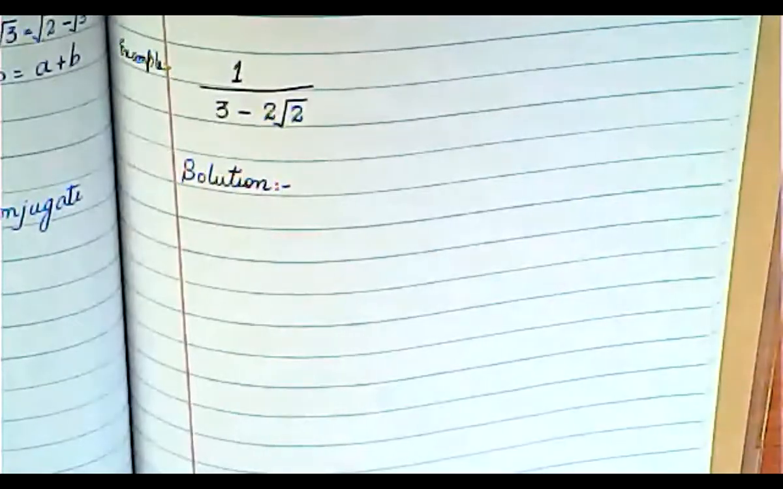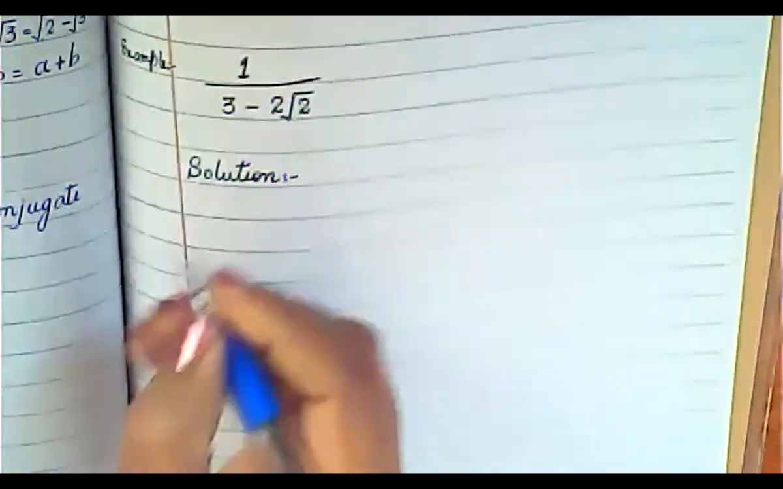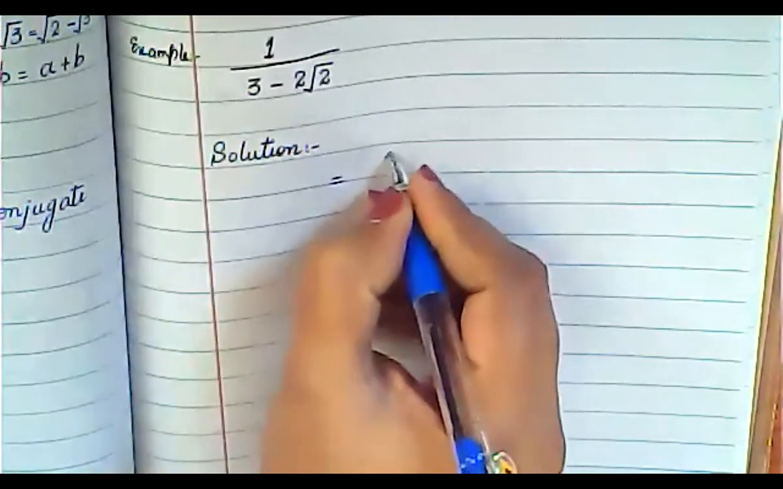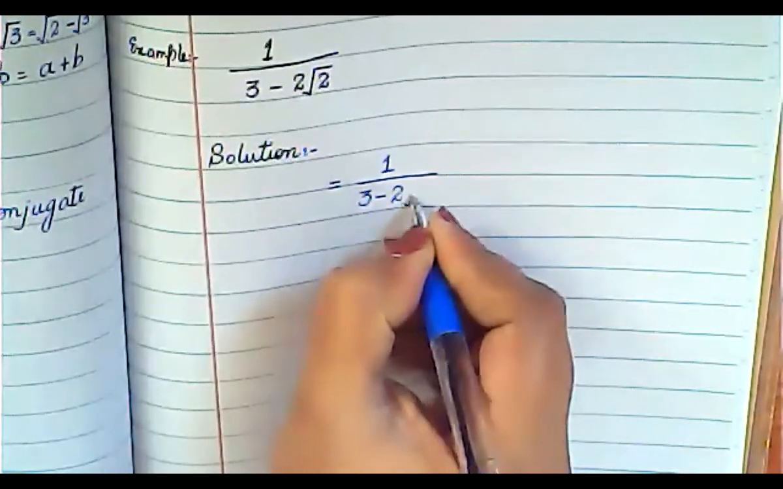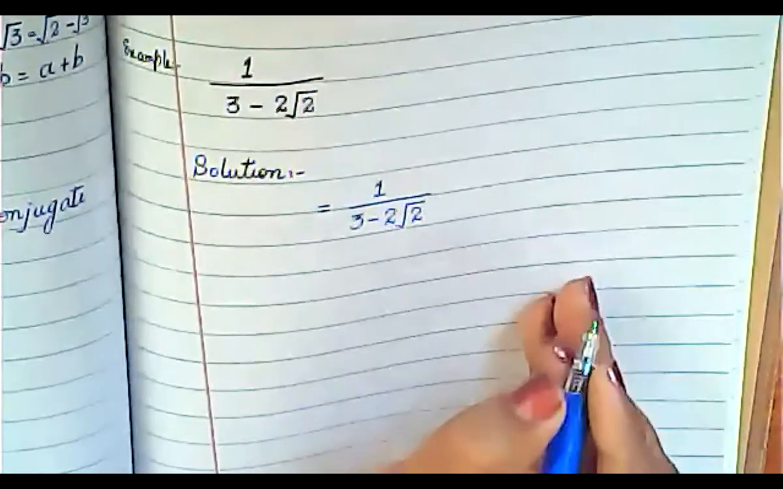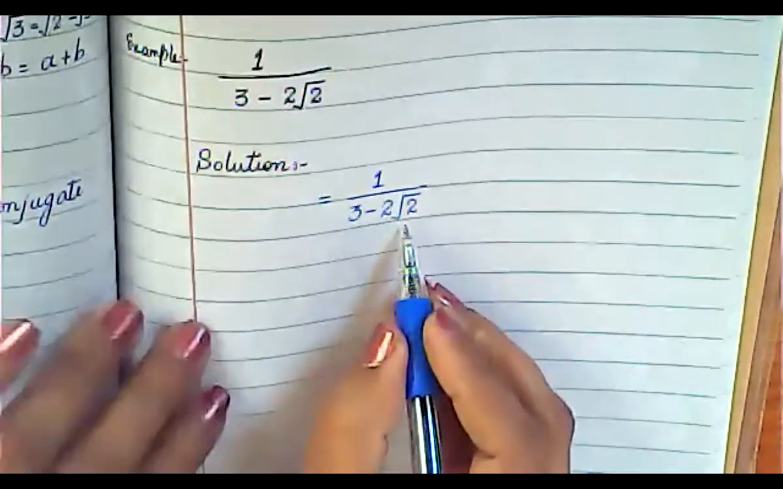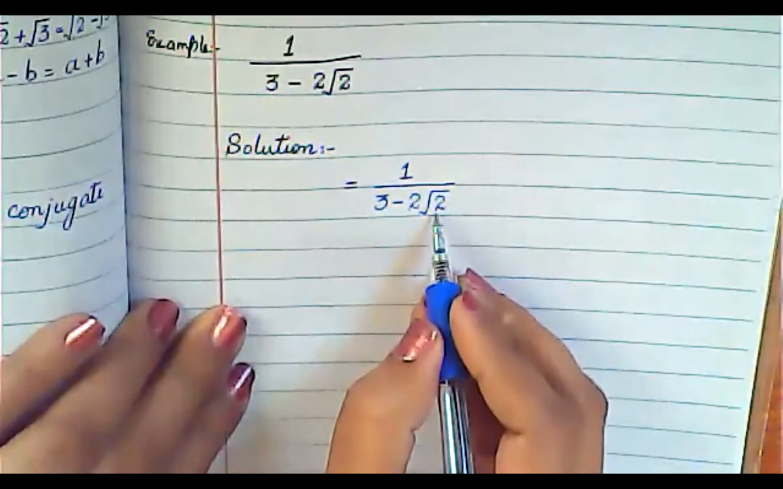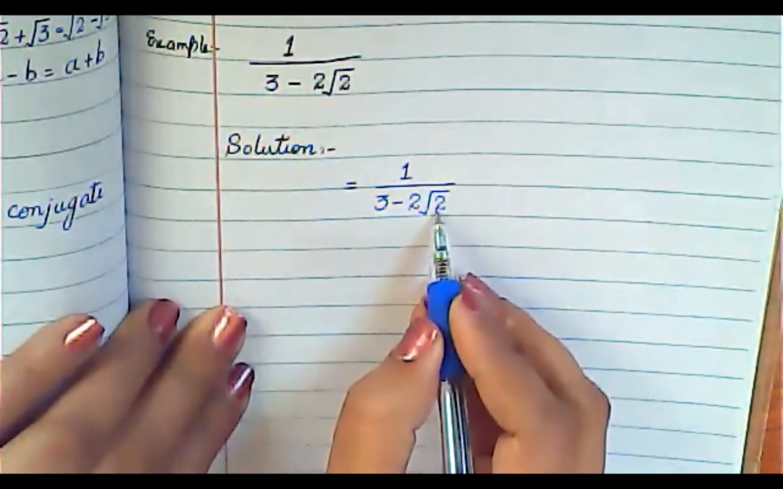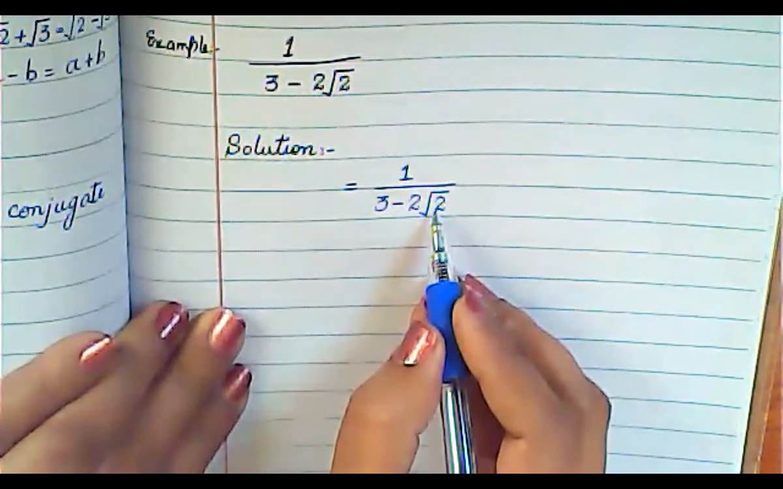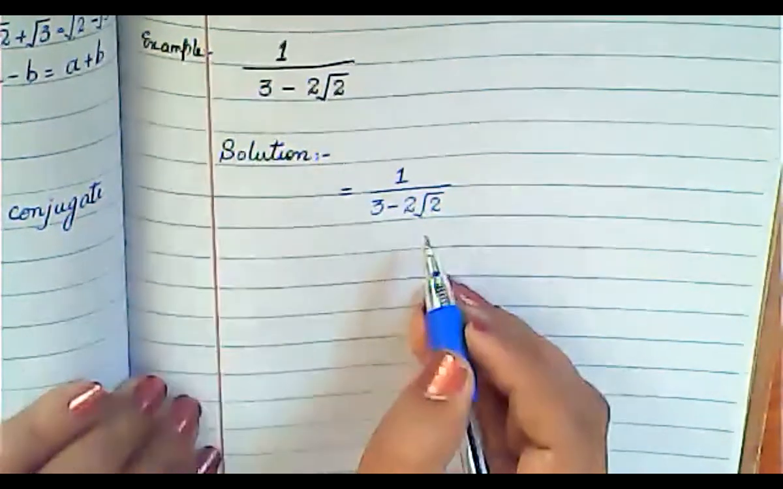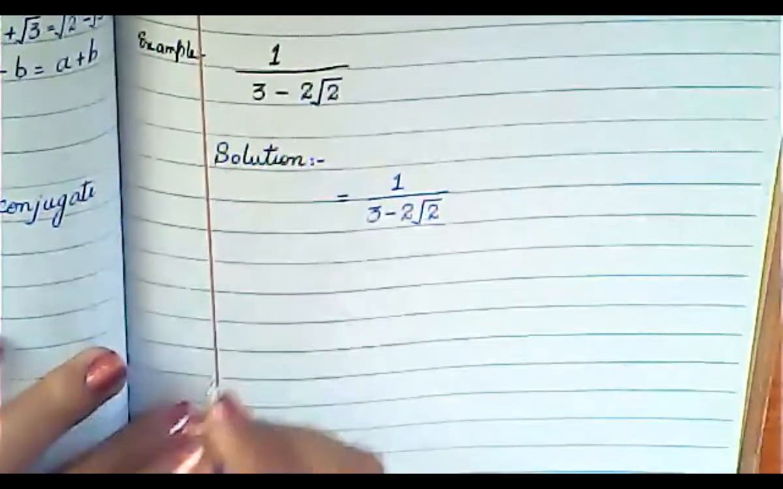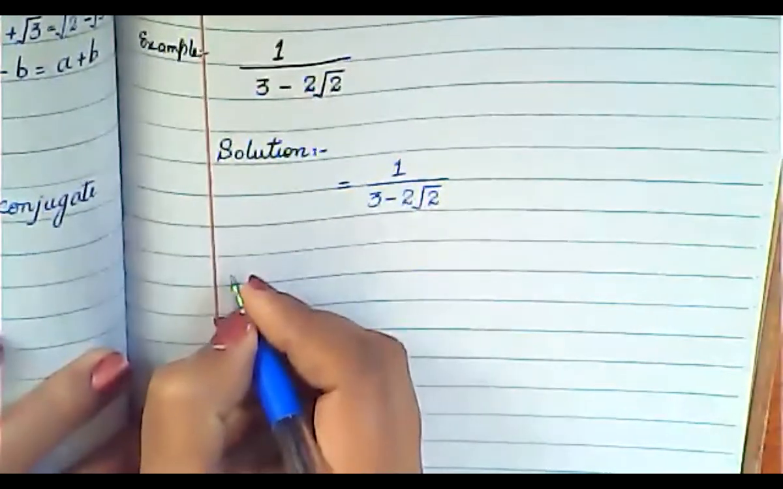Okay, then what you will write here, simply you will write your question again, which is 1 upon 3 minus 2 under root 2. Now what you have to do is eliminate this radical sign. If you take the root of 2, the answer will be an irrational number, right? So we cannot write the answer in irrational form, we have to rationalize it. So for rationalization, what will be the criteria? You will write here